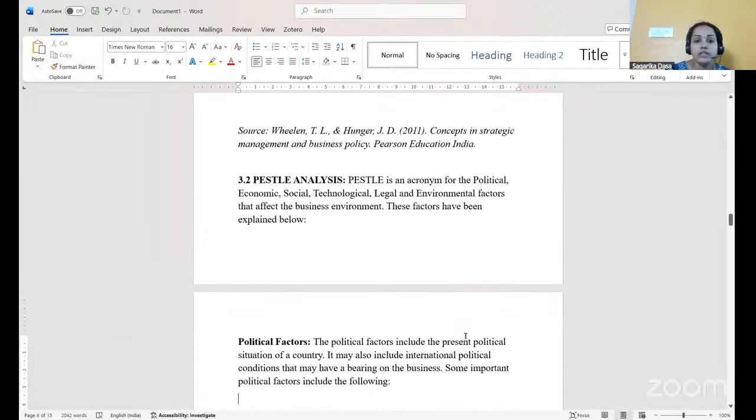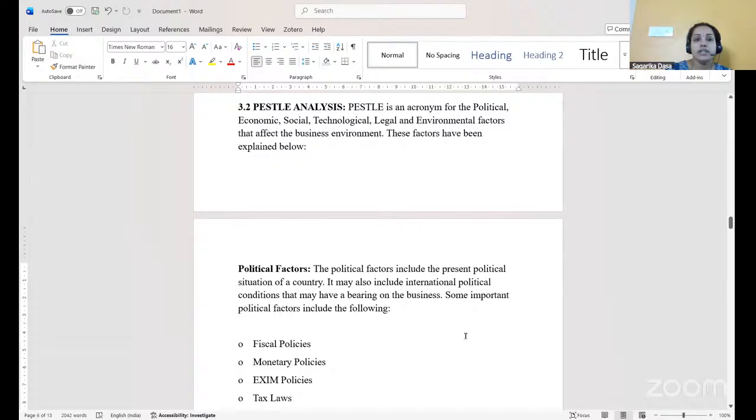So this is SWOT analysis. The next one we have is PESTLE analysis. Here, P stands for political, E stands for economic, S stands for social, T stands for technological, L stands for legal, and E stands for environmental factors. PESTLE analysis is an acronym for political, economic, social, technological, legal and environmental factors that affect the business environment.